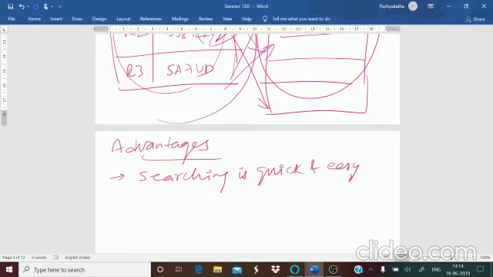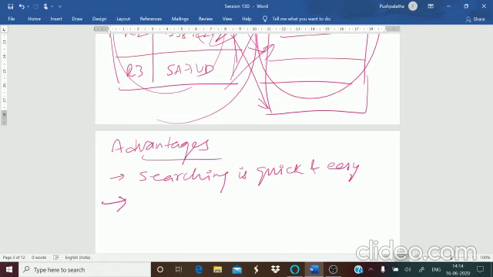This method also supports range retrieval. If you want to get a whole range of data or any one particular data, you can retrieve it.